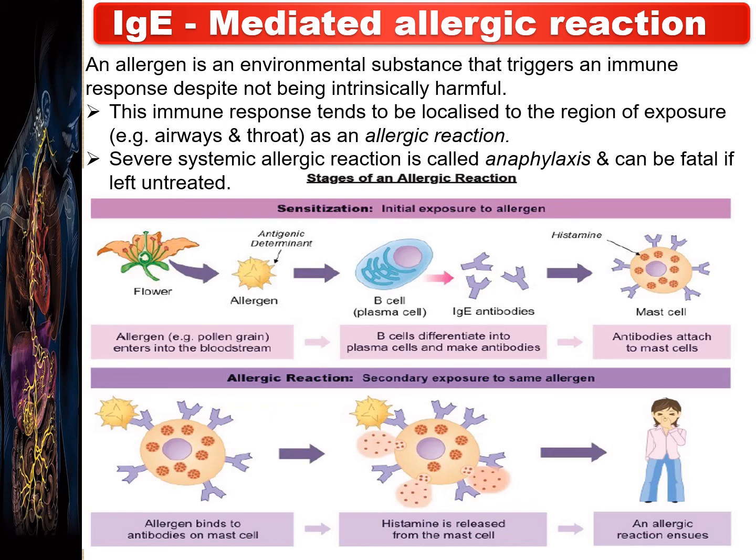Once this antigen binds, it is responsible for degranulation and the release of histamine from the mast cell granules. This released histamine is responsible for the allergic reactions. So, in these two steps, the allergic reaction takes place, mediated by IgE antibodies.